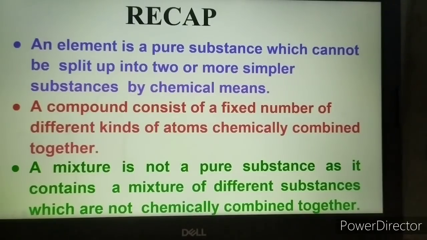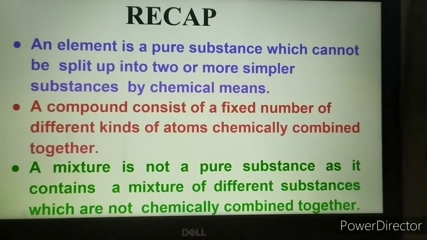Let's recap what we have discussed in the previous session. We have discussed pure substances and impure substances, where you learned about elements and compounds, that is pure substances, and you learned about mixtures.